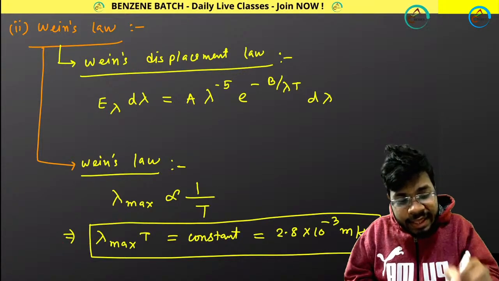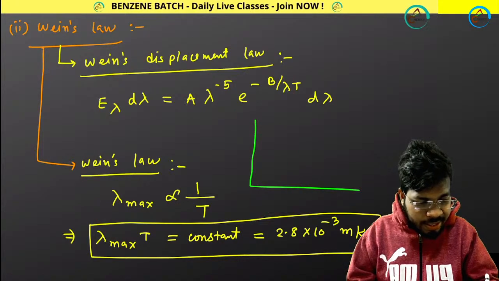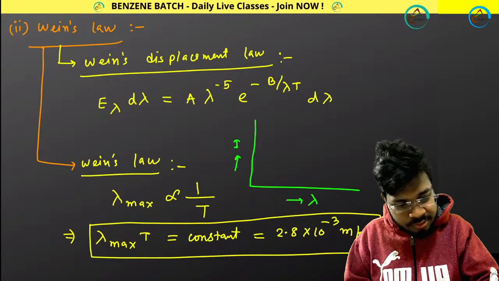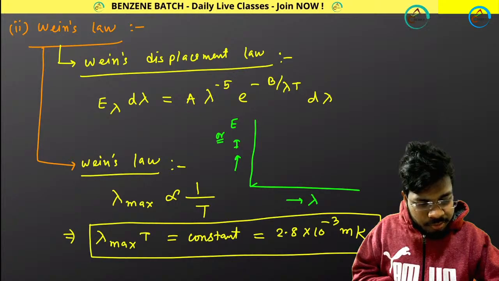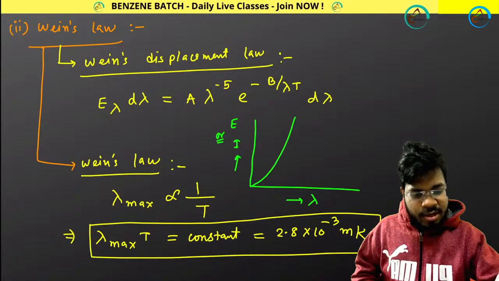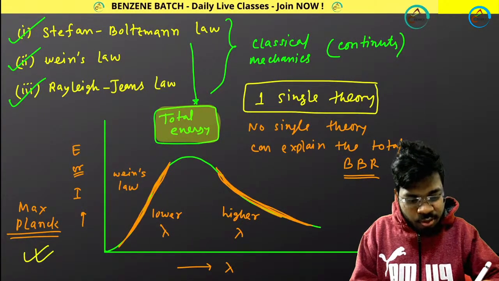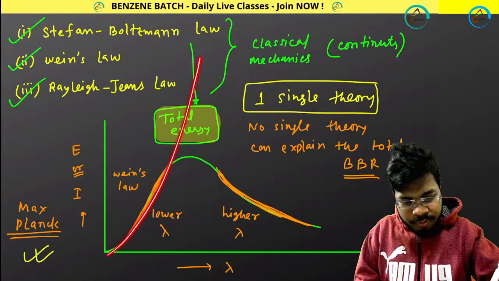Fine. And if you plot this Wien's law like lambda versus intensity or energy, you will be getting these kinds of curves. But how does the black body radiation plot look? It is looking like this, but I am getting these kinds of curves.